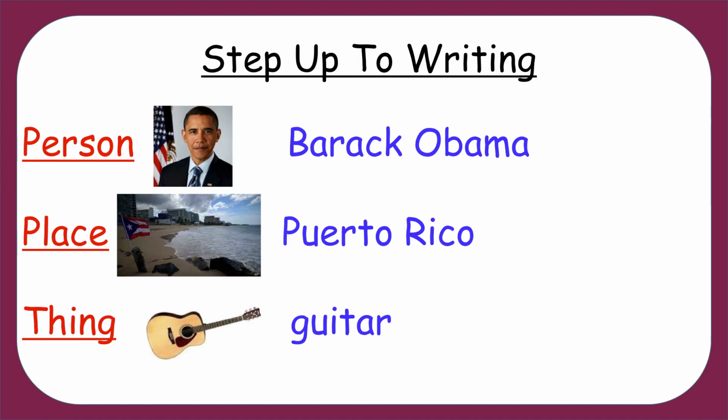Let's move on. Here's some examples. A person might be Barack Obama. There he is, a very smart person. A place like Puerto Rico. There it is, a very special place that has a name. Or a thing like a guitar. That's a noun. So a person, place, or thing could be a noun.